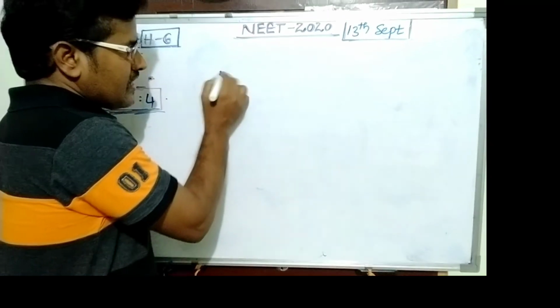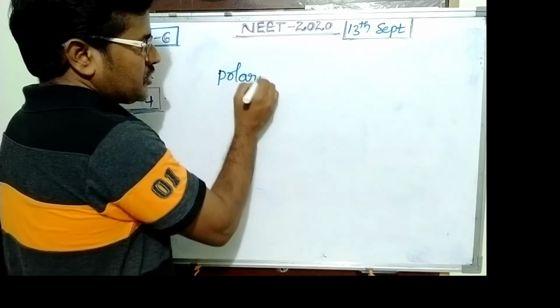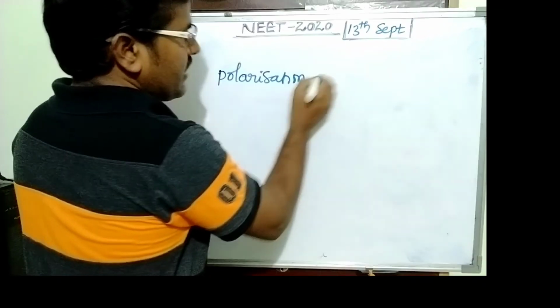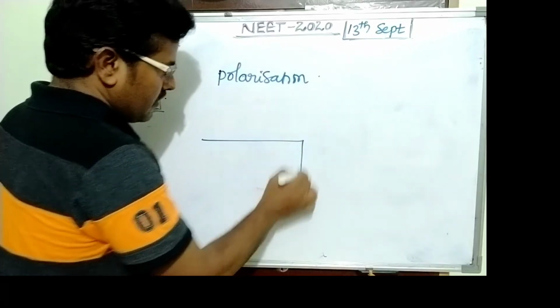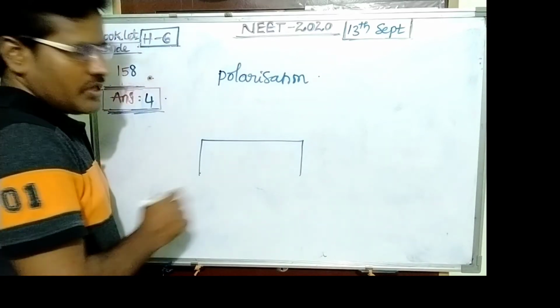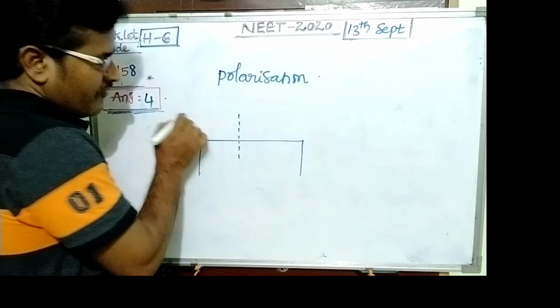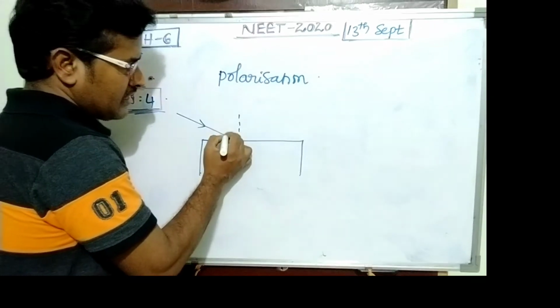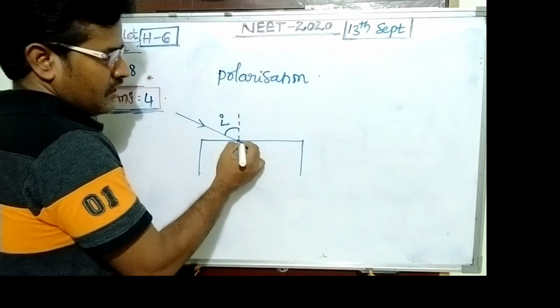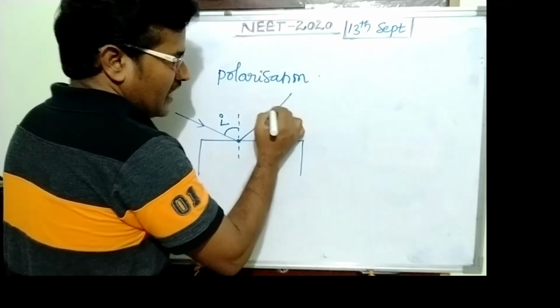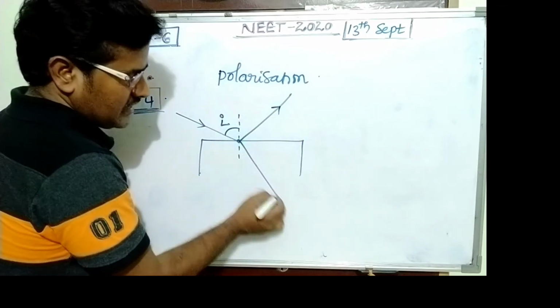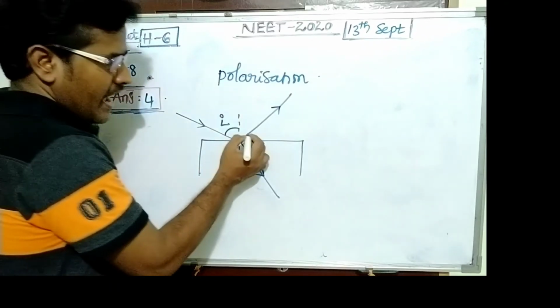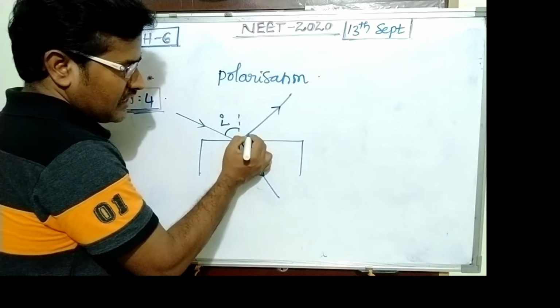This is the subarticle of polarization. In polarized light, how to produce it? In the process of reflection. When light is incident on the surface with an incident angle I, some amount of light is reflected, some amount is refracted. The angle between reflected and refracted light is 90 degrees.